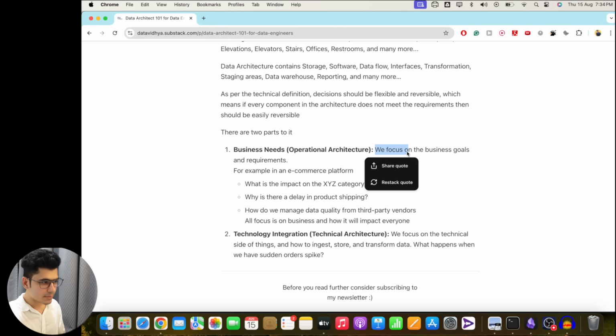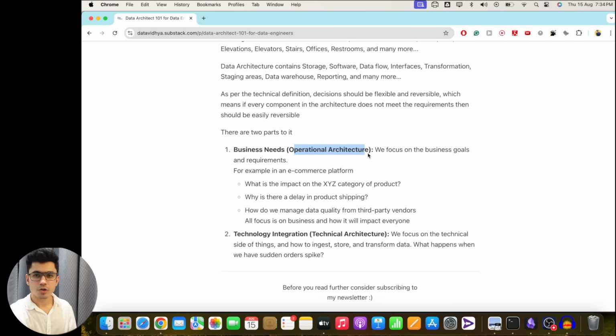So we focus on the business goals and the requirements inside the operational architecture. Again, everything that we are doing is for the business only. So before you think about choosing the right technologies or writing code and all of the other things, first you need to define what the business even needs in the first place, because once you know that, then you can think about the technological side. That is the first step in building a data architecture, or even if you're building your own personal project: you need to understand the operational side or the business side.